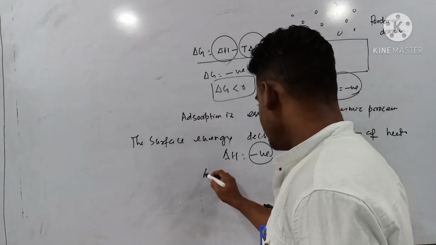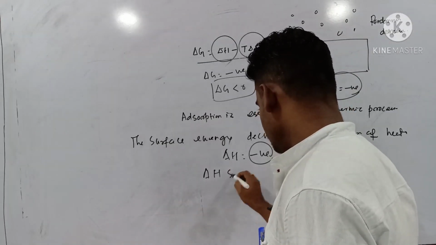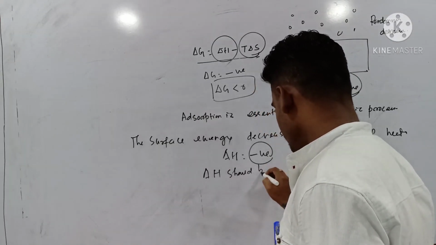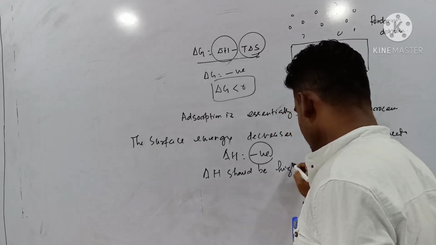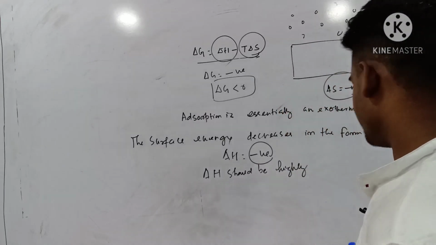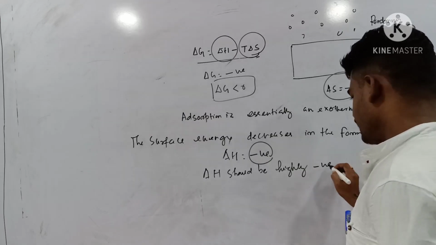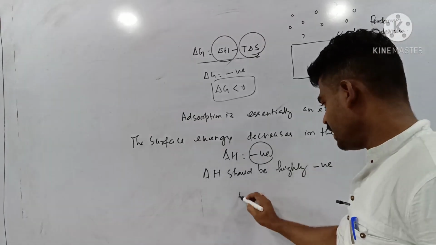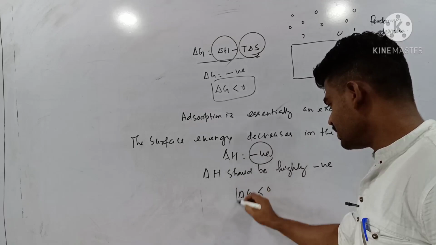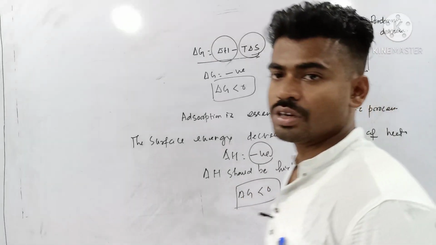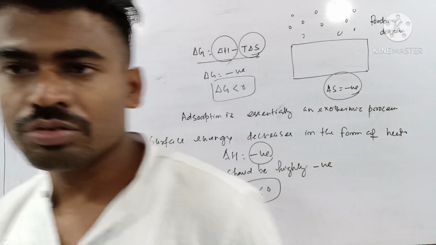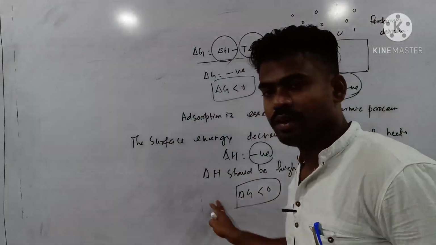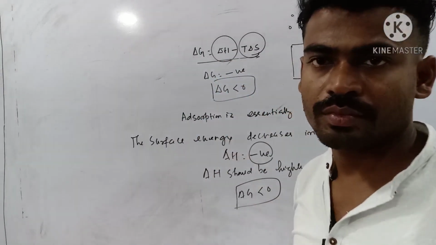So del H should be highly negative, so that overall del G can be less than 0. So that is the condition of spontaneity. This is the thermodynamic concept behind adsorption. Is that clear?